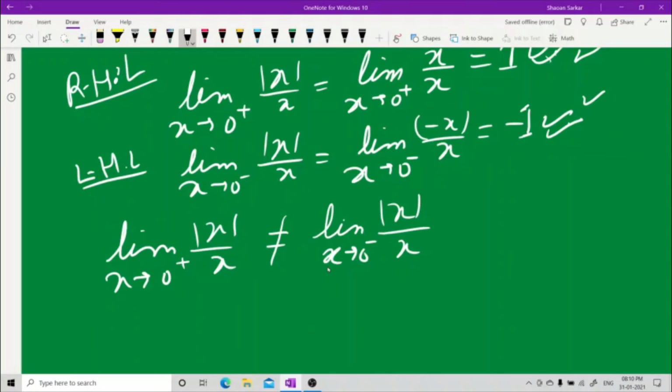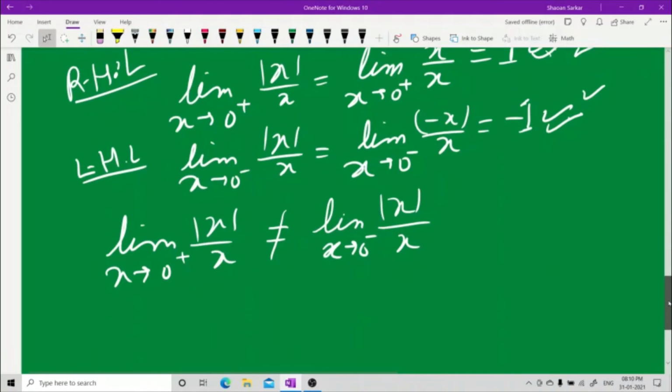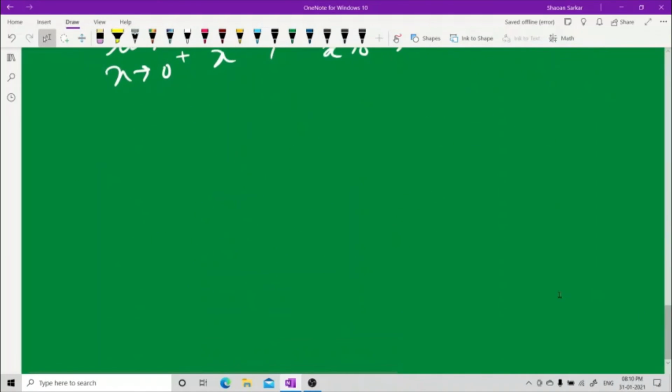Now, let us see a discontinuity of the second kind. What does this mean? Let us understand this.